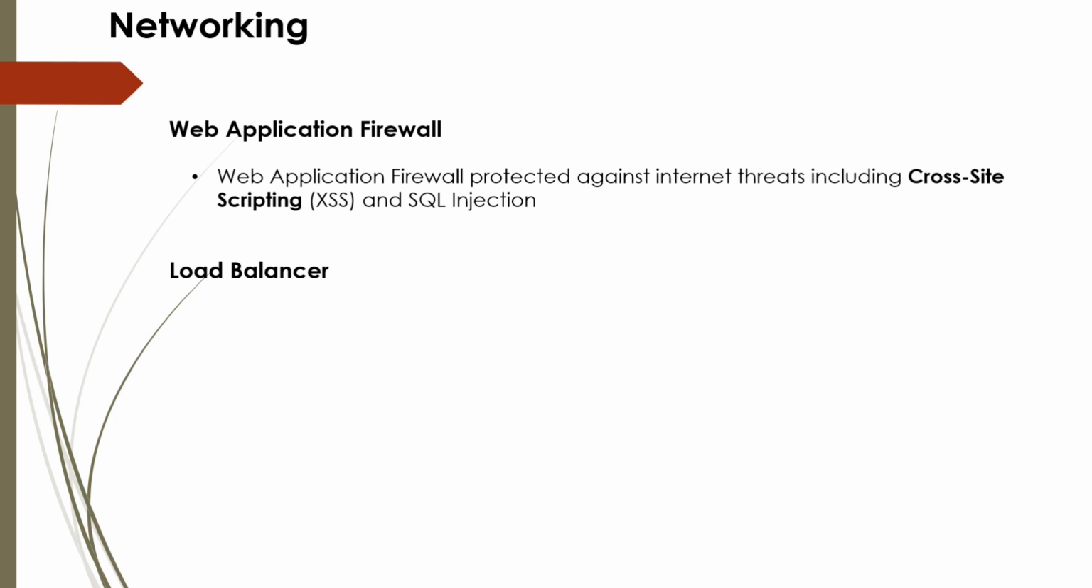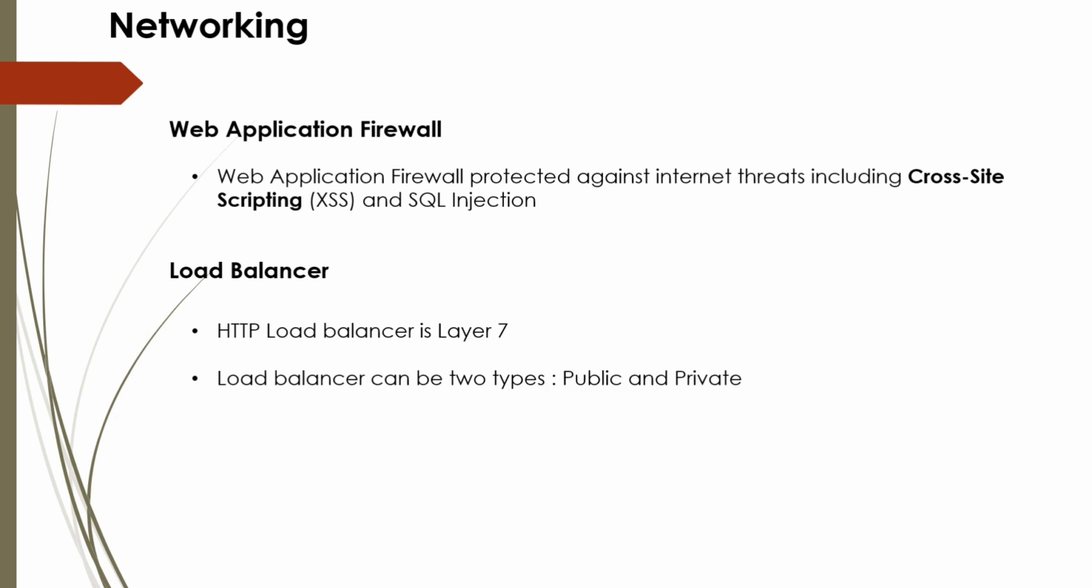Now load balancer. Load balancer is of two types. One is HTTP load balancer and another is network load balancer. HTTP load balancer is a layer 7 load balancer. We can also divide a load balancer into two types: private and public. A private load balancer communicates within OCI and a public load balancer handles the public traffic. Load balancer is a highly available and scalable service.